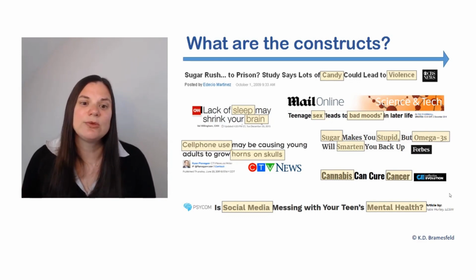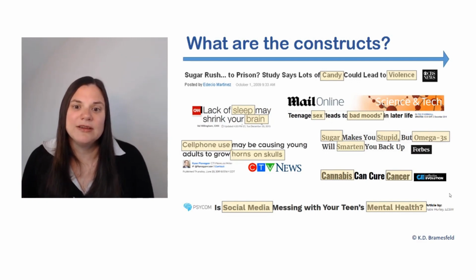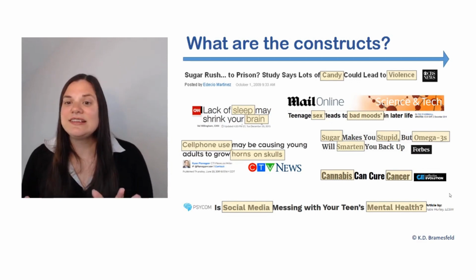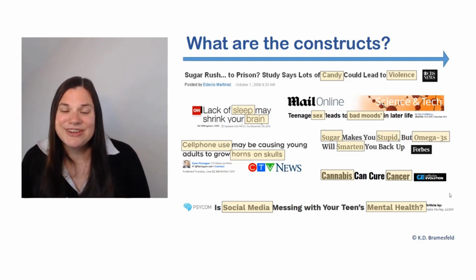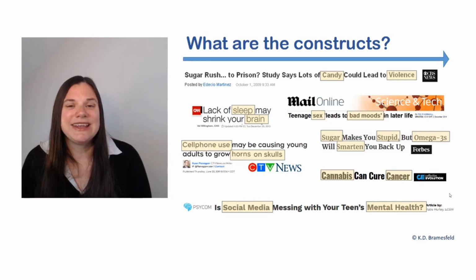"Lack of sleep may shrink your brain." Again, we would expect that this study would somehow measure or manipulate sleep in order to examine its impact on the brain. "Teenage sex leads to bad moods in later life." We might expect that this study would again measure or manipulate sex and then measure bad moods to see the impact.